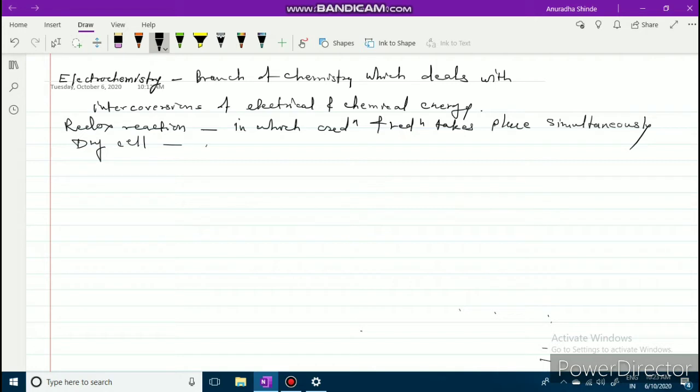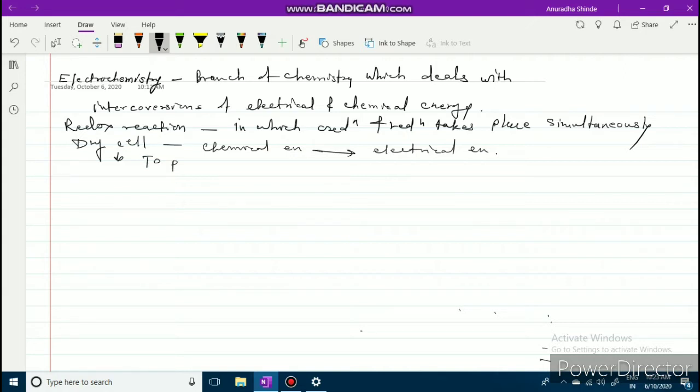In a dry cell, chemical energy is converted into electrical energy. Dry cell is mostly used in our daily life, mainly to power our electrical and electronic equipments.